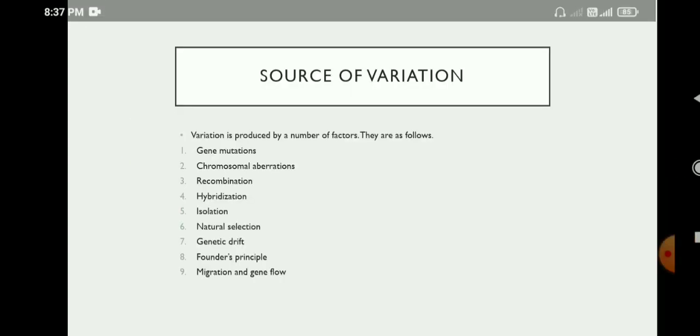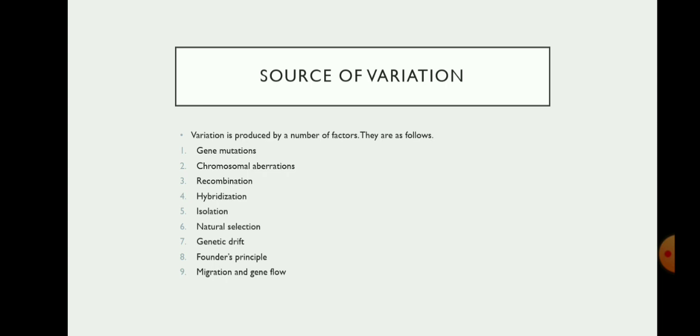Sources of variation. Variation is produced by a number of factors. They are as follows: gene mutation, chromosomal aberrations, recombination, hybridization, isolation, natural selection, genetic drift, founder's principle, and migration and gene flow.